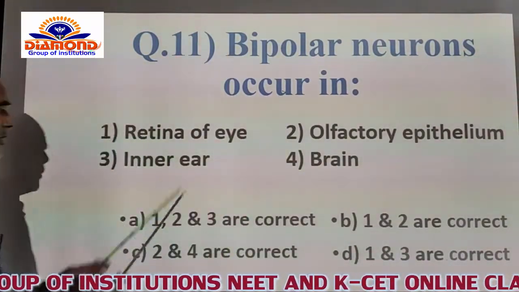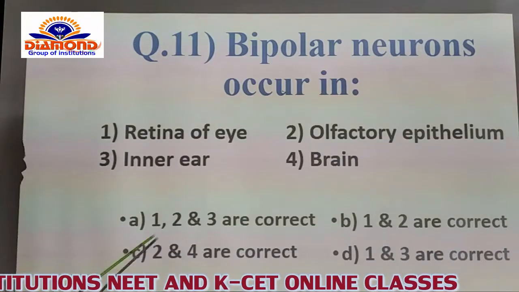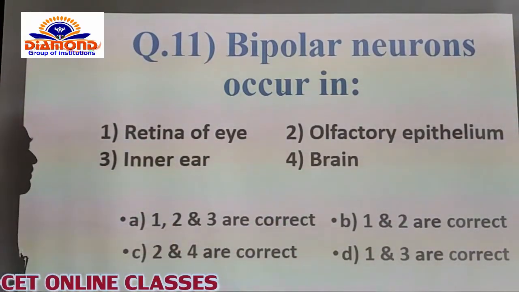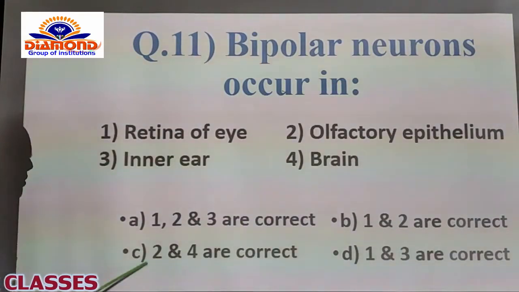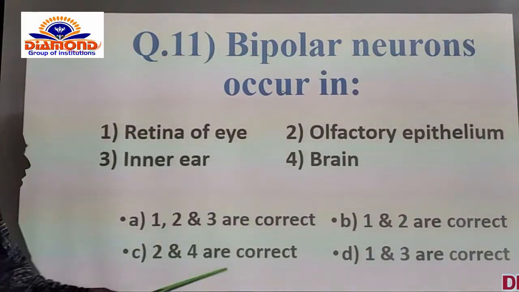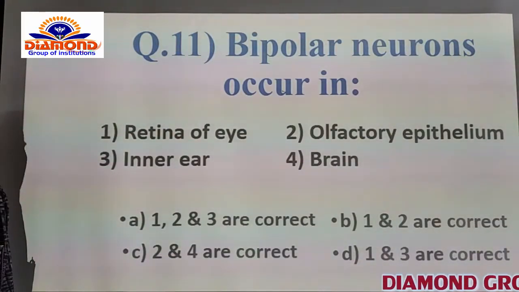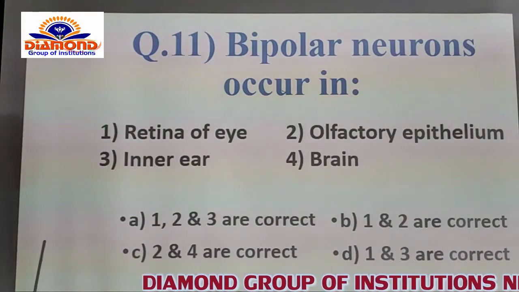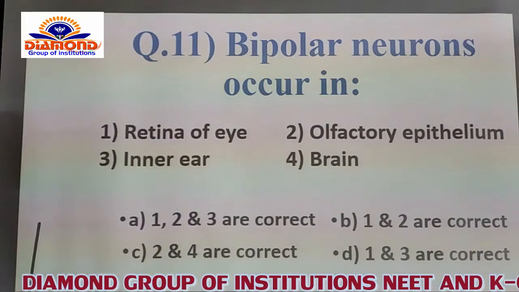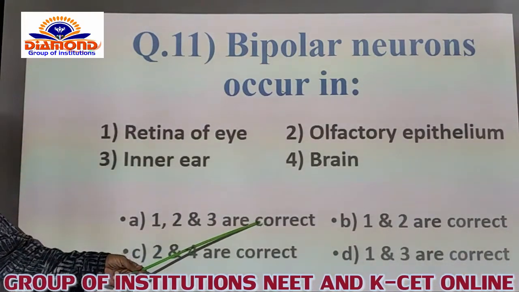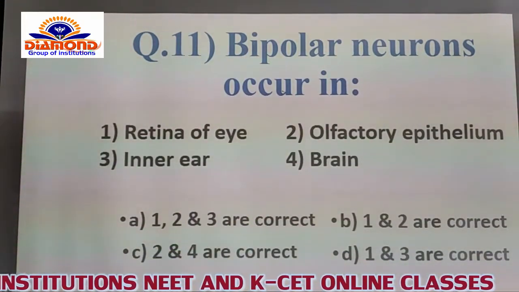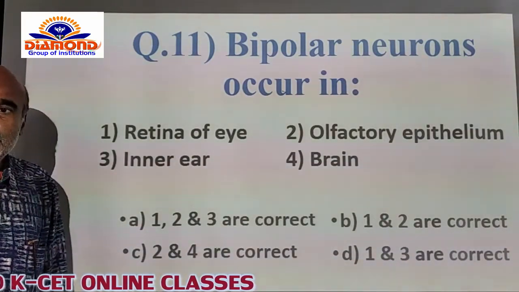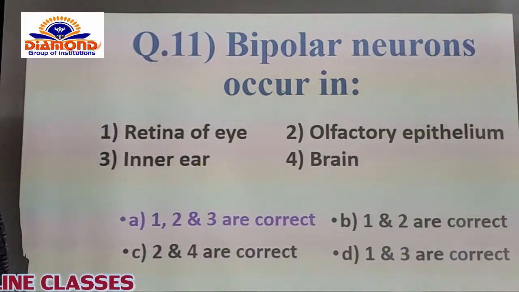And of course here the options are given like that. A, 1, 2 and 3 are correct. And B option is given, 1 and 2 are correct. And C option is 2 and 4 are correct, and D, 1 and 3 are correct. Only in this case the A option is the correct option, that is, 1, 2 and 3 are correct itself. So that's why you opt for the A option as the correct option for this question.